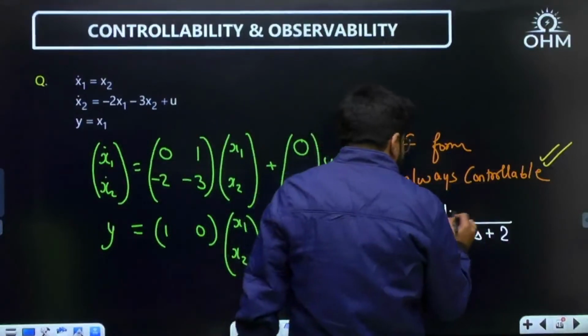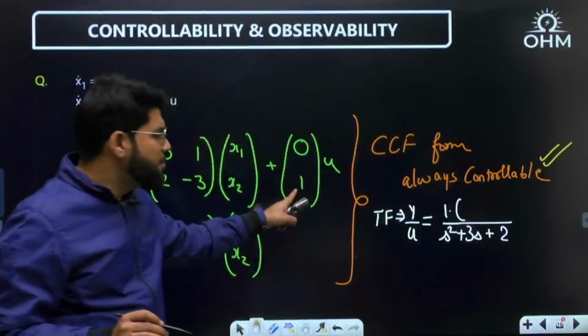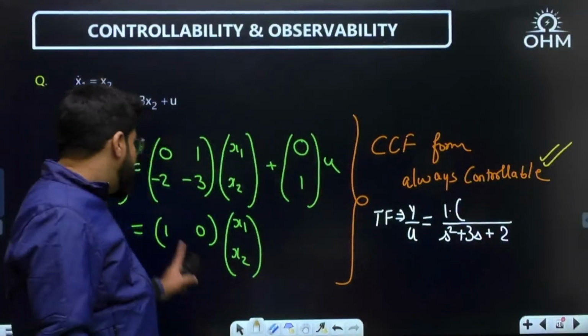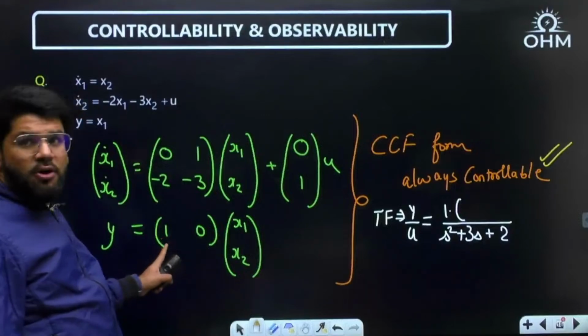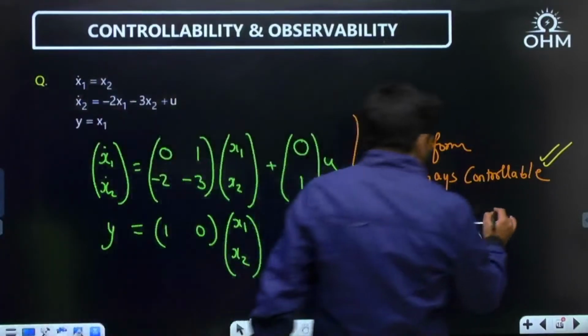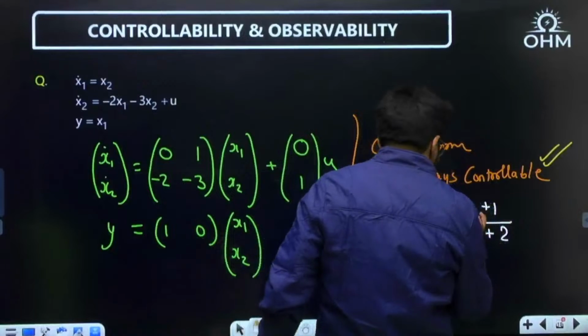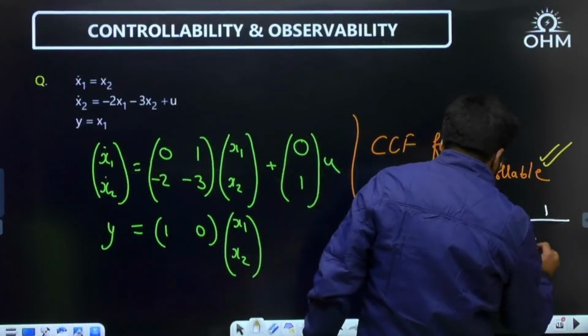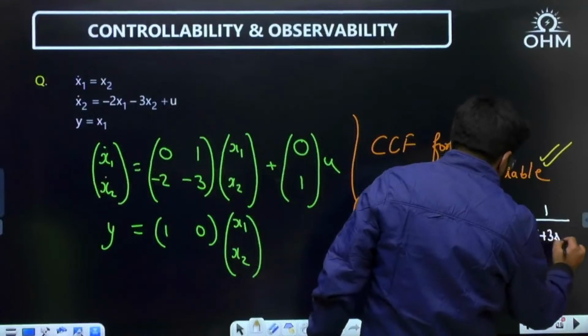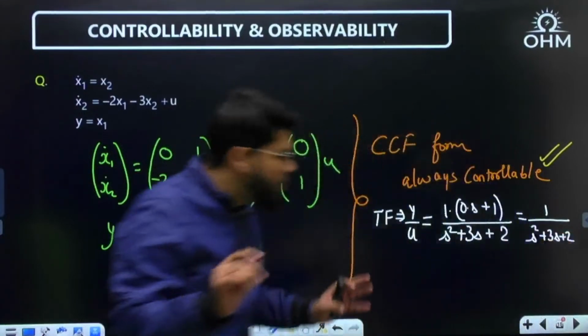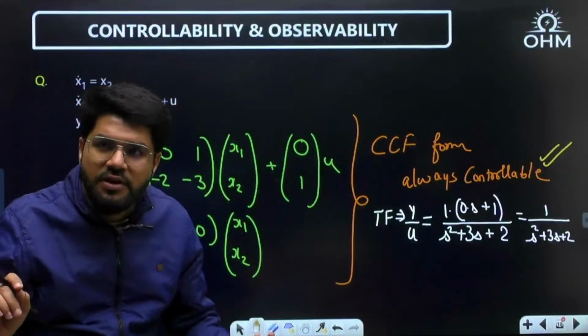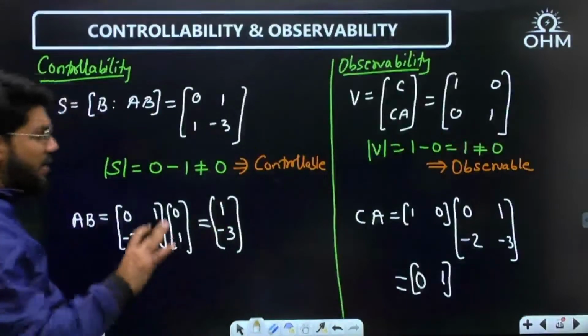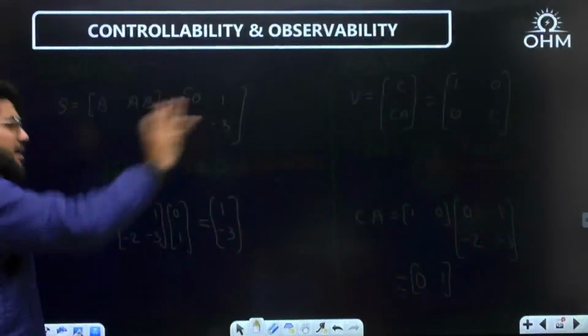Then numerator, what is the common term? B is 1. And then y equals C0 C1. C0 means the constant, which is 1. And the next coefficient is 0, so 0 into s. So what is this? 1 upon s square plus 3s plus 2. Correct, na? Transfer function is obtained. Let us go to the next. Then I will tell you how it is observable. Let us go to the second question.